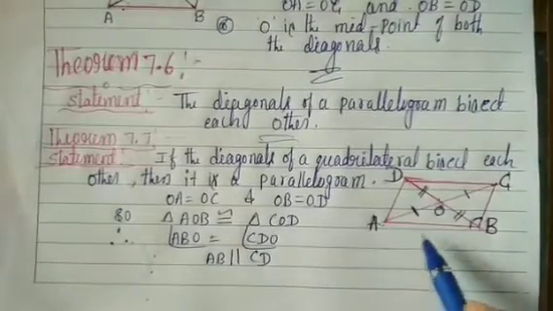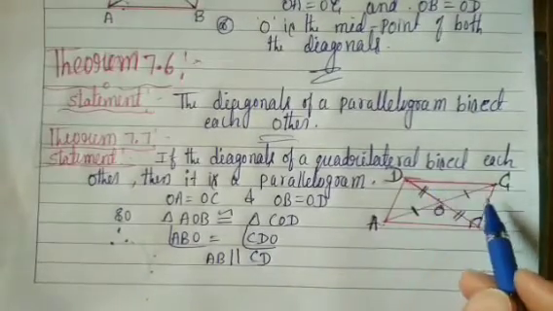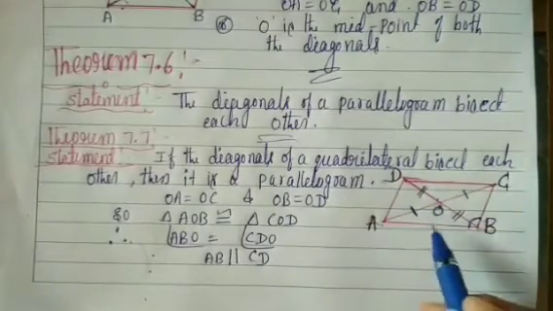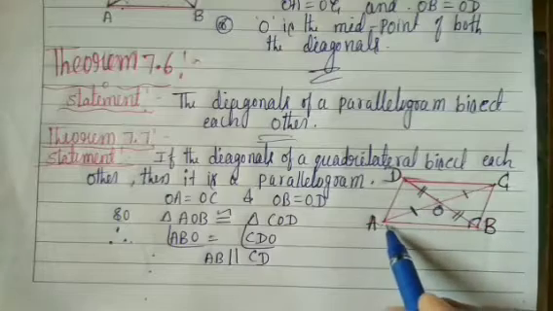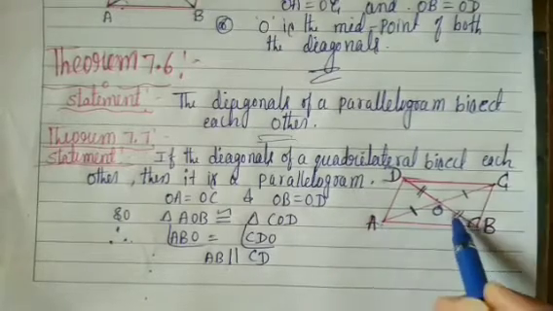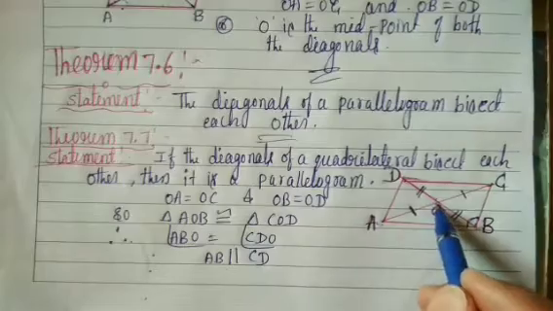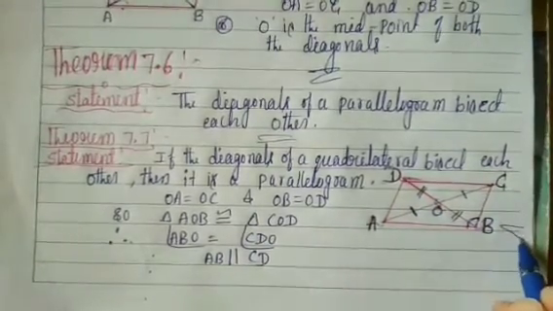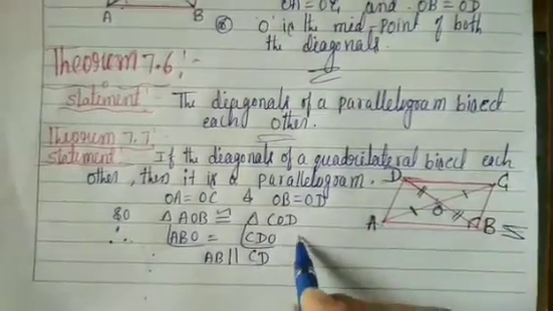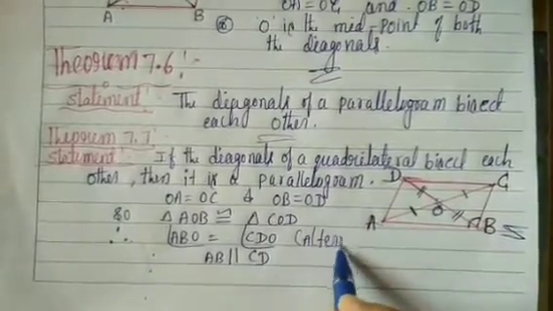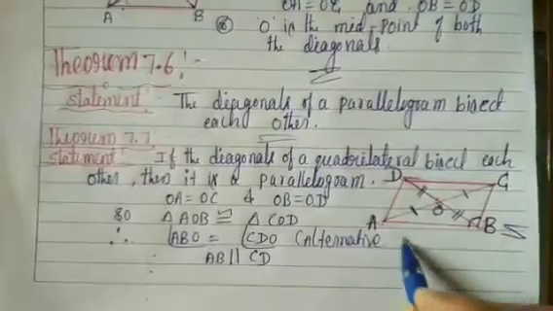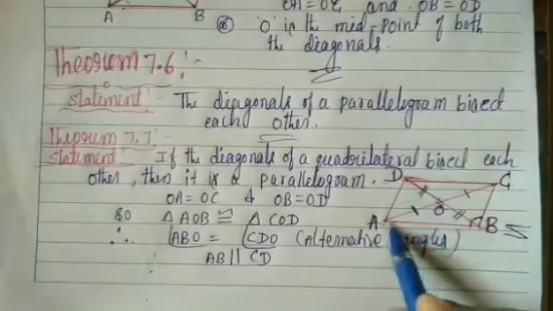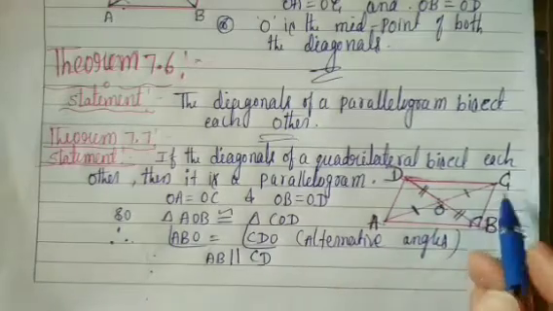Alternate angles. AB parallel to CD. This is a Z formation. Angle ABO and angle ODC, this is a reversed Z. What do we call these angles? Alternate angles. Then, since these alternate angles are equal, AB is parallel to CD.